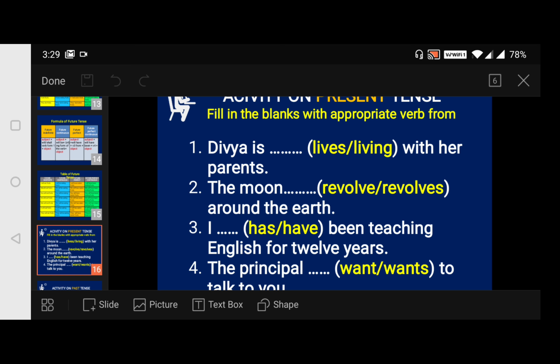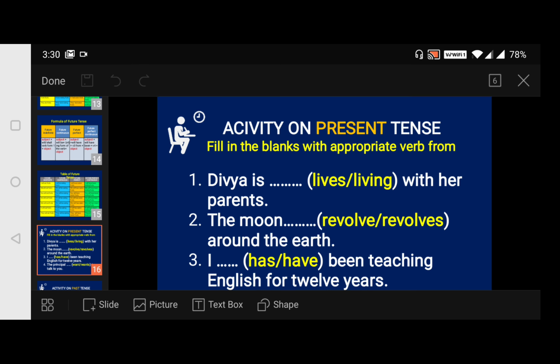Then coming to an activity. Before that, let me tell you some incorrect sentences. "I am sure Sita passes the exams in first class." That's wrong. We have to say, I am sure Sita will pass the exams with a first class. "The car is going to New Delhi next week." I am telling here next week, so "is going to" is wrong. You have to say, the car will go to New Delhi next week.